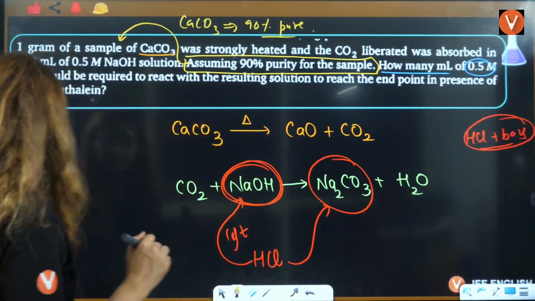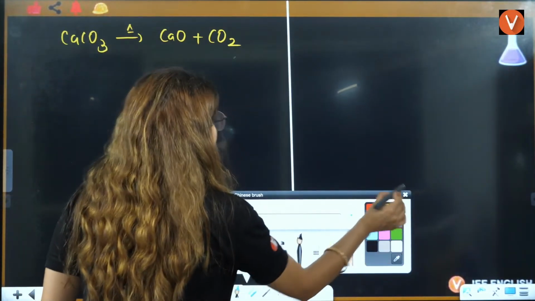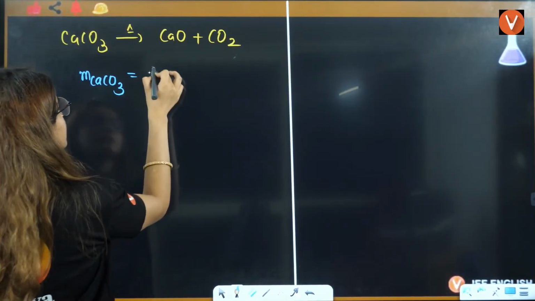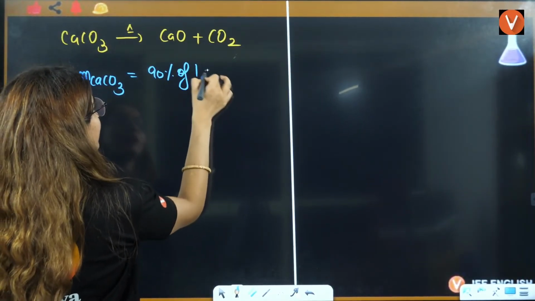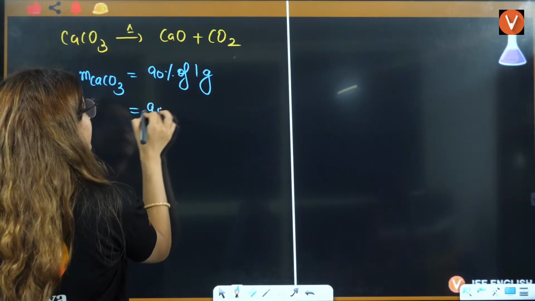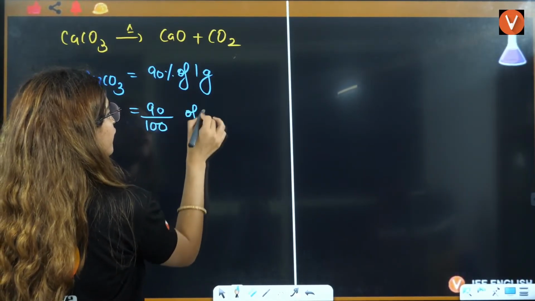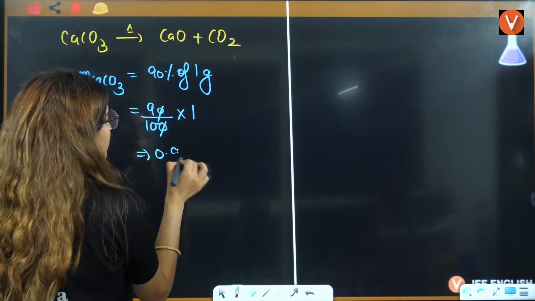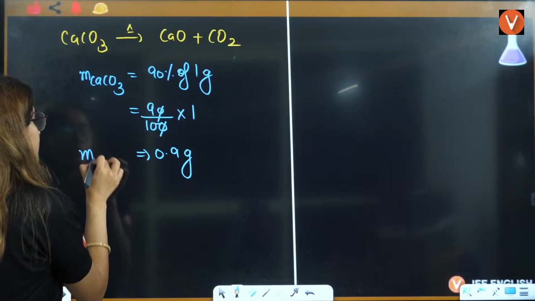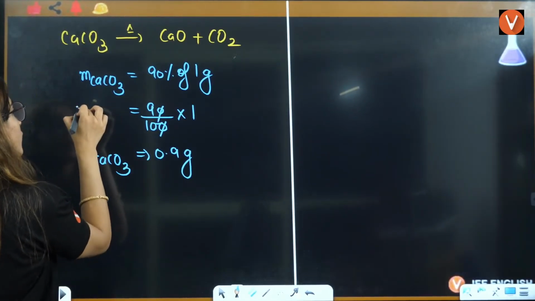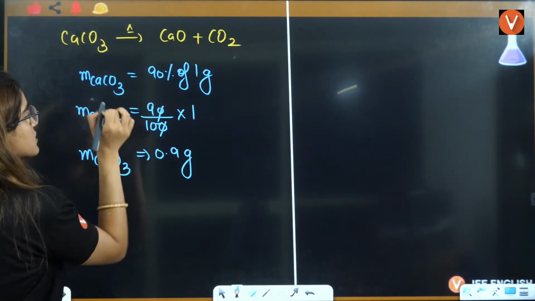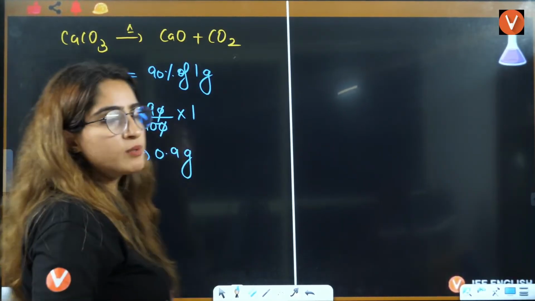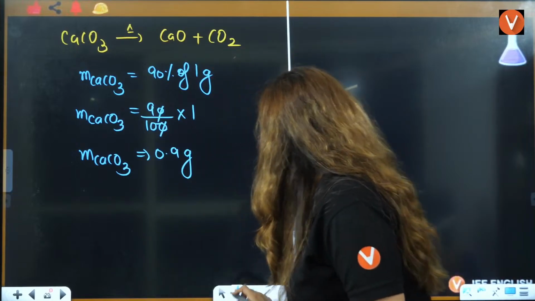So that's why the mass of CaCO3 will be 90% of 1 gram. That is 90 by 100, multiplied by 1 gram. That will be nothing but 0.9 grams. Tell me if that is clear to everybody, what is the mass of CaCO3. Students, is that clear how to calculate the mass of CaCO3?